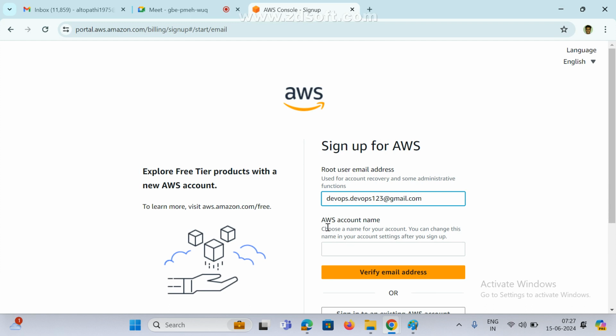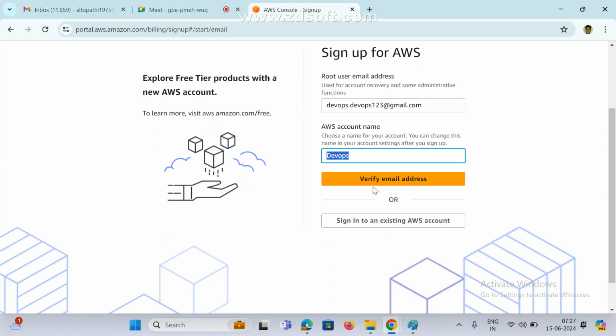Next, this is the AWS account name. We can give any name. See here, choose a name for your account. You can change this name in your account settings after sign in also. So this is your account name, the name you want to create the AWS account with. Once your account is created successfully, later also if you want, we can change this name. Don't worry, we can give anyone.